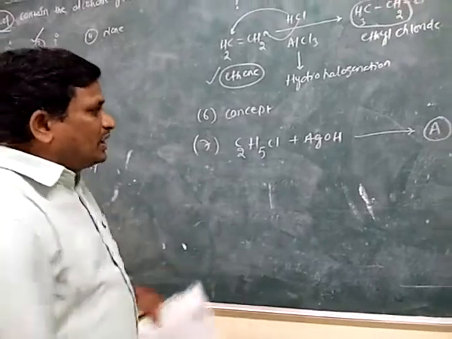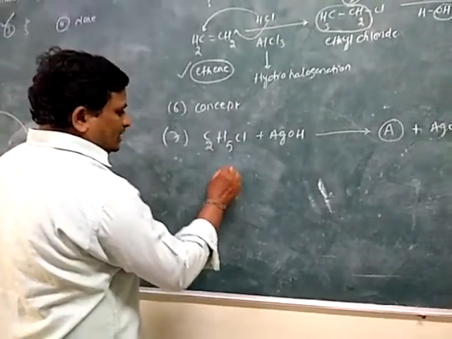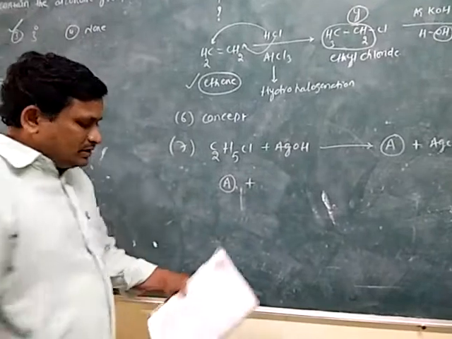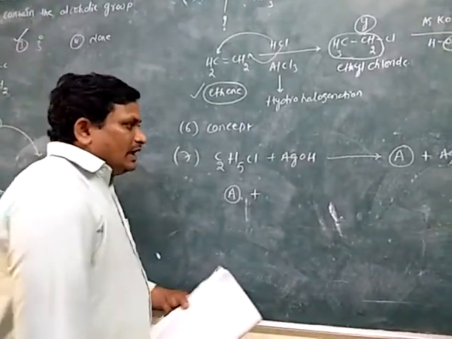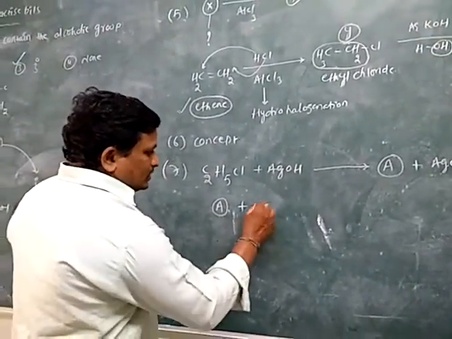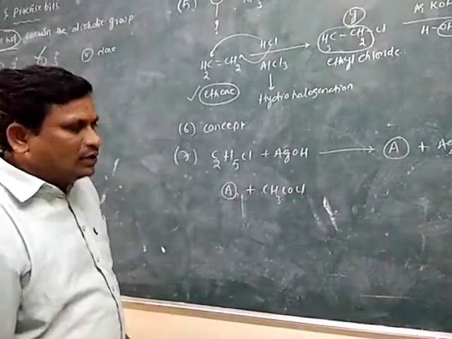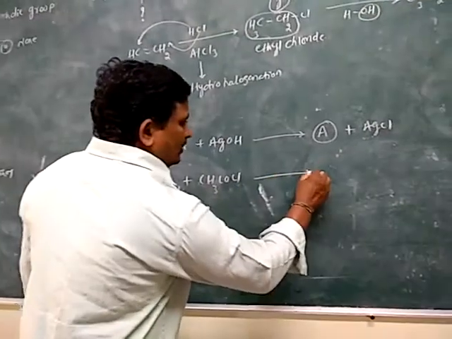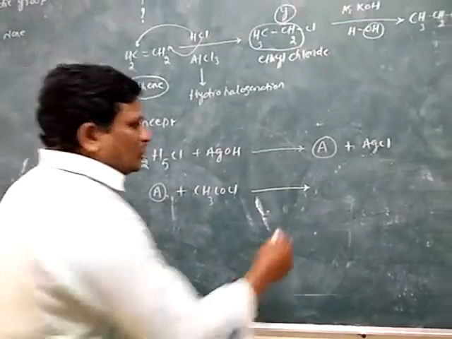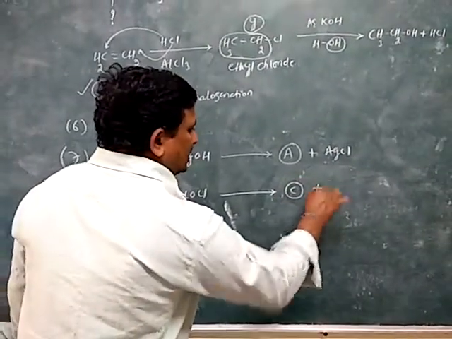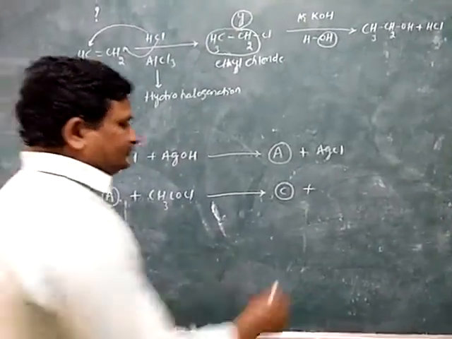The obtained A reacts with acid chloride, CH3COCl, which is simply acyl chloride, and it gives the compound C plus HCl.